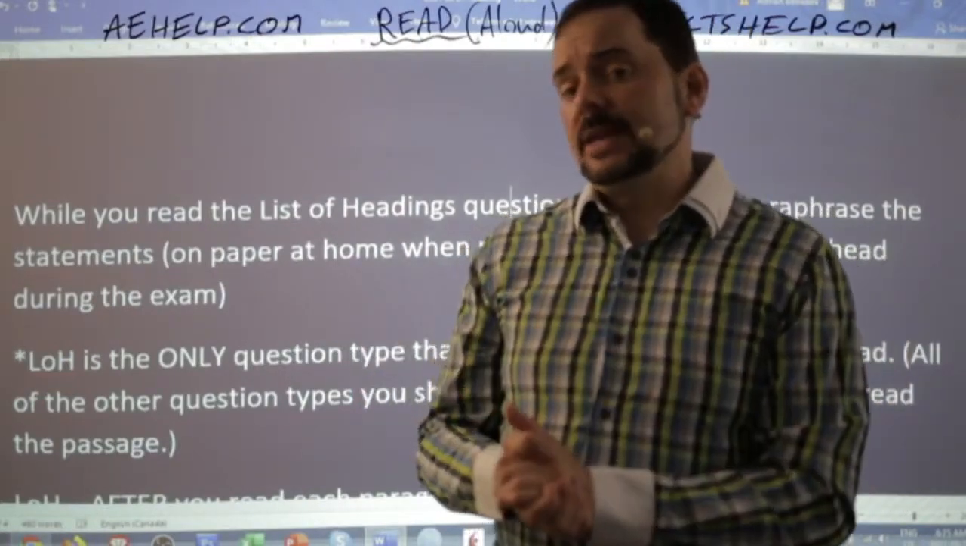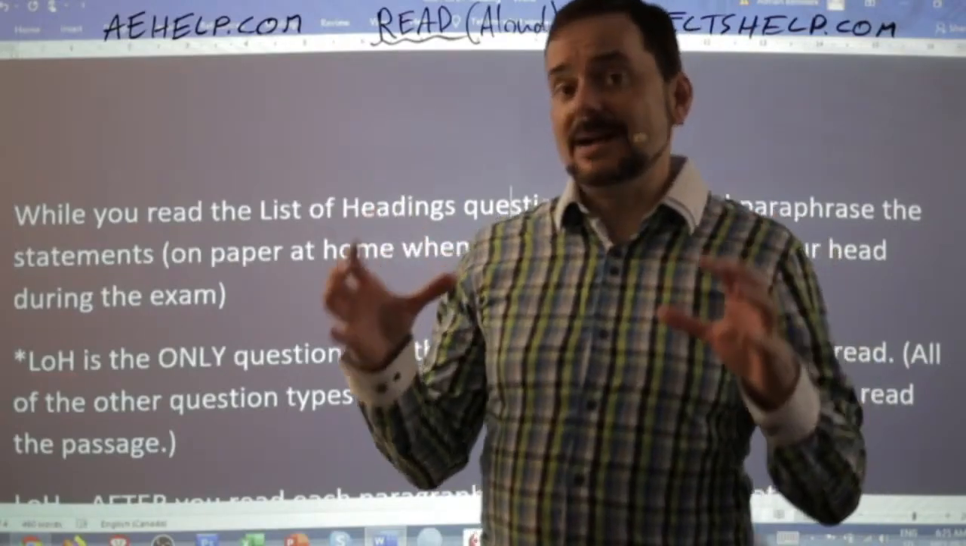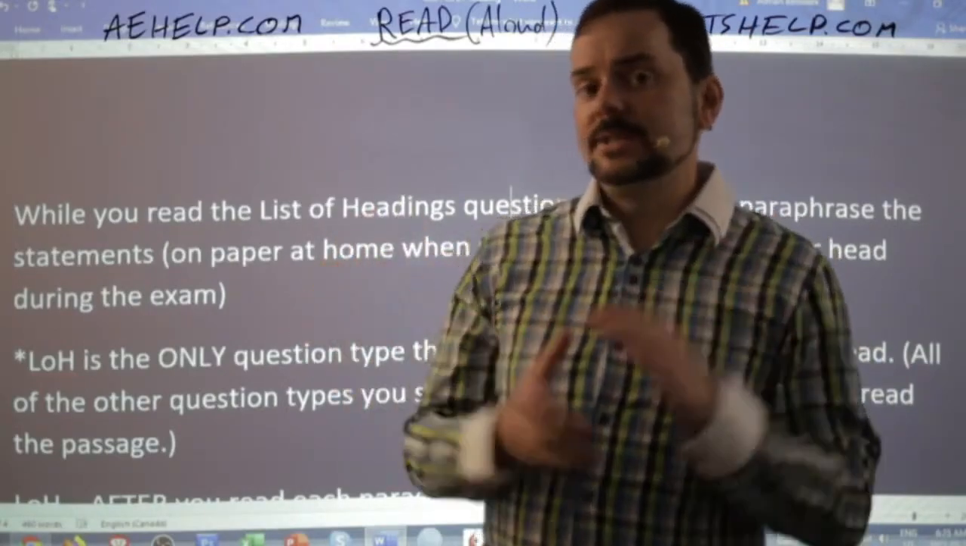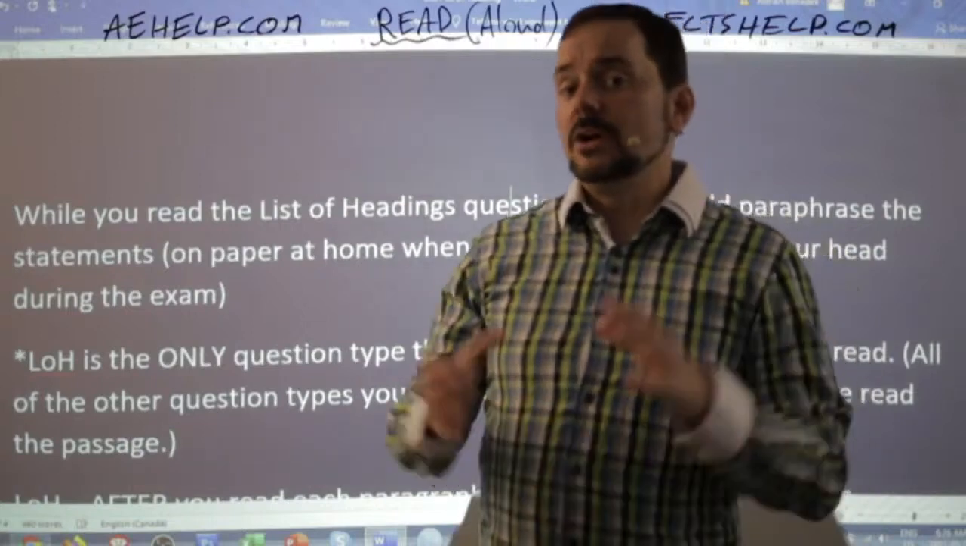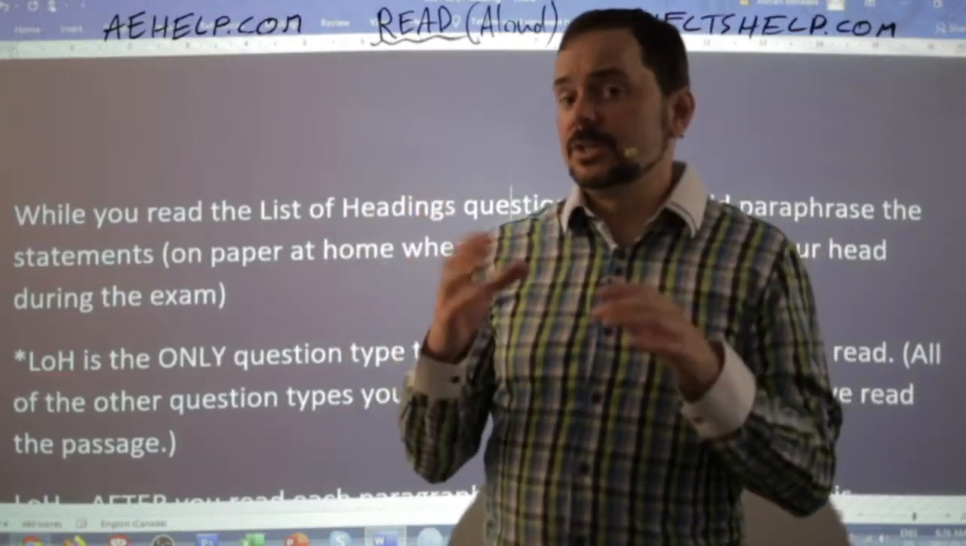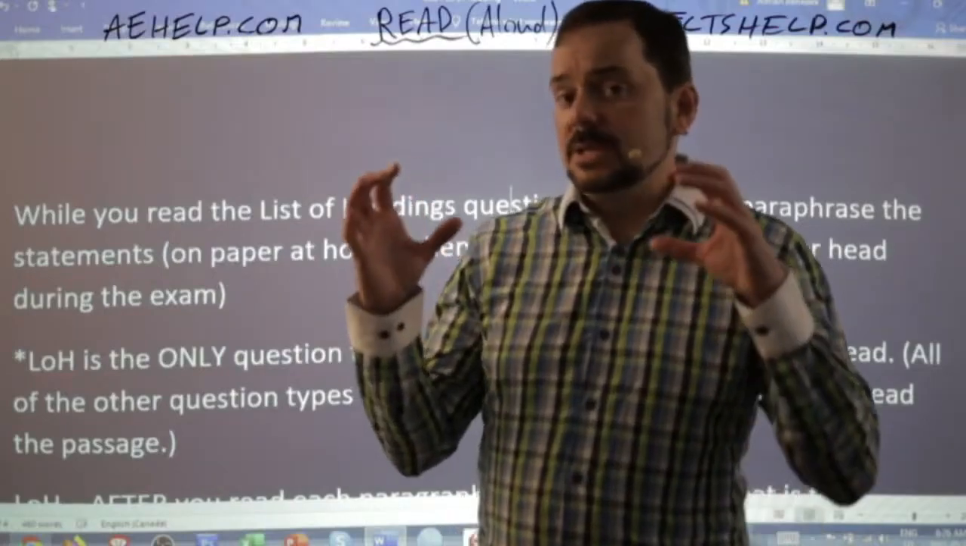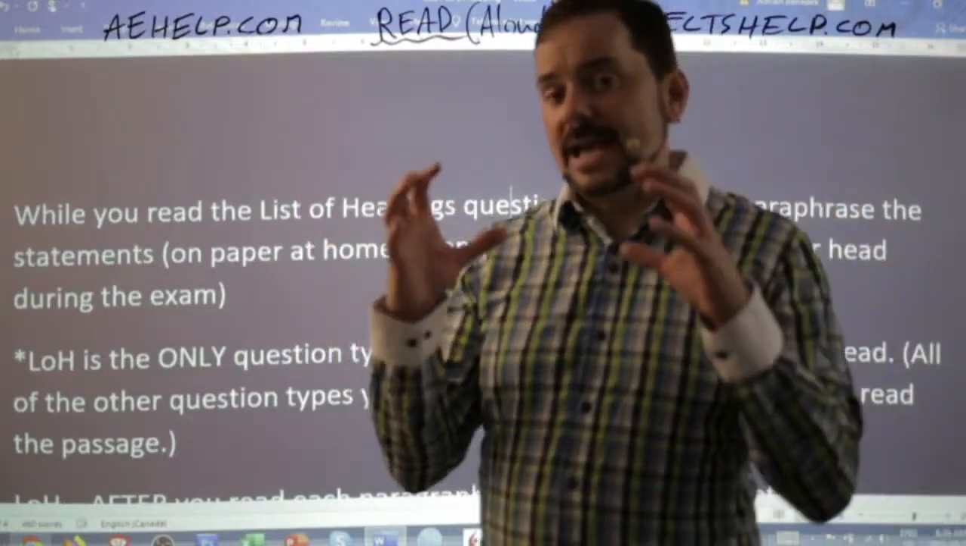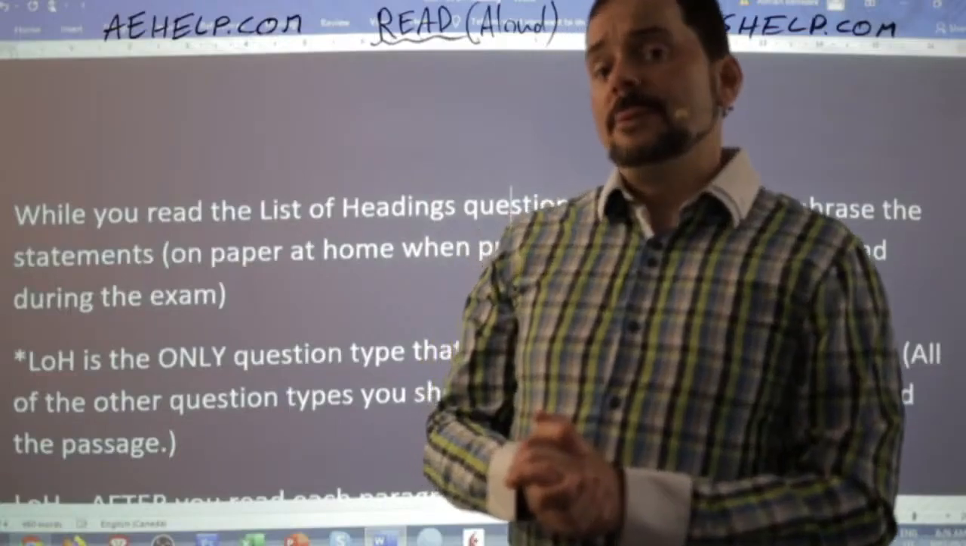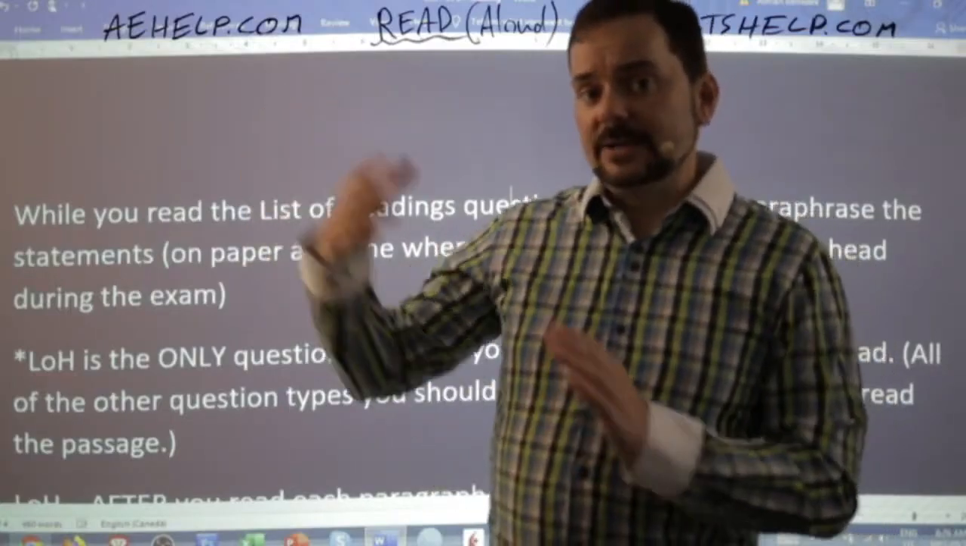The way you do that is you finish reading a paragraph. You ask yourself, what is this paragraph about? You give a clear, concise answer. List of headings, it's only a few words for each answer. So your answers must be concise. They have to be short and accurate. Okay. Then choose the correct answer.